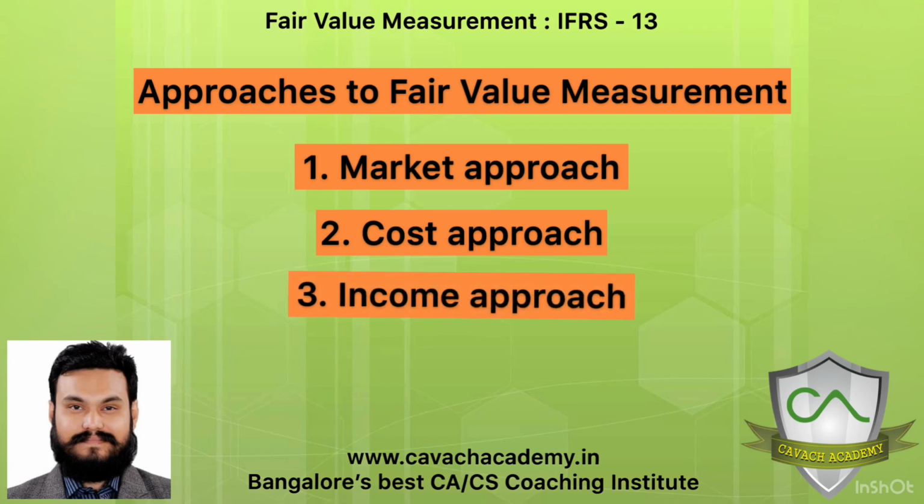This is called the income approach. What do we mean by income approach? As an example, today if you have a cell phone, though you have used it for 1 year, 2 months, it is going to give you benefit for maybe another few years or few months, right? Now, if you do not have this particular cell phone, it's going to cost you something. So basically, this cell phone which you have is going to give you benefit in the future. If you can quantify that benefit, that over these many years, this much monetary benefit this cell phone is going to give me, correct?